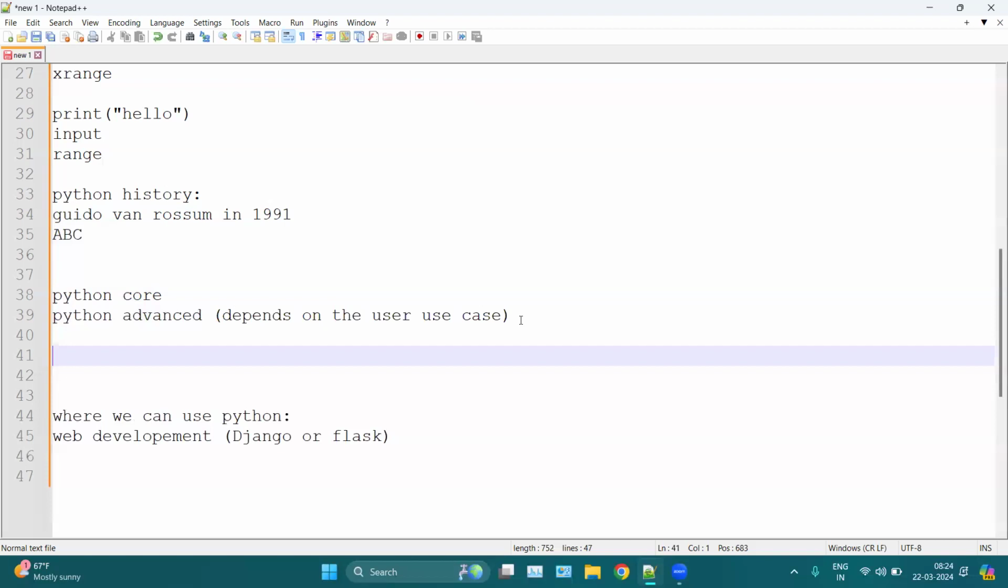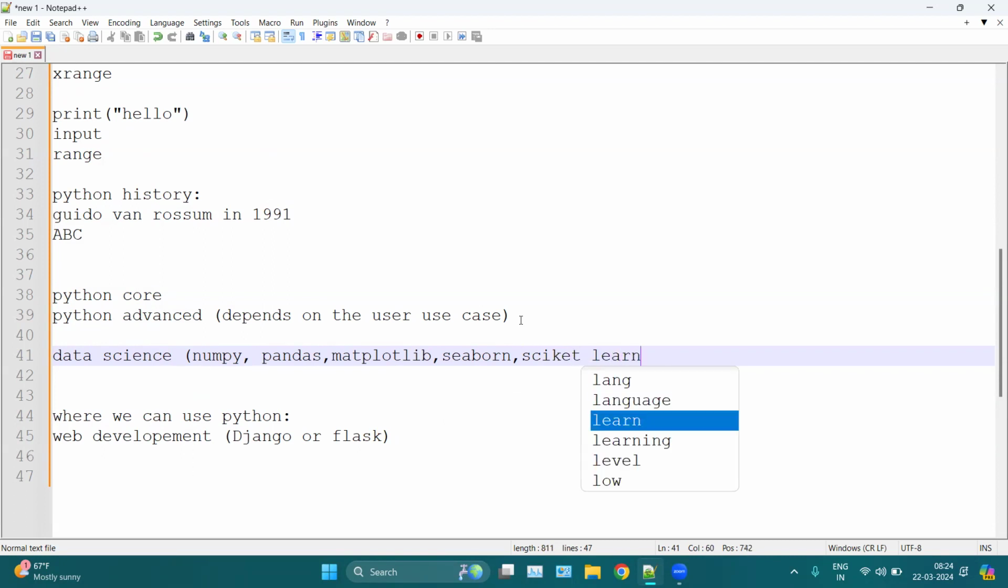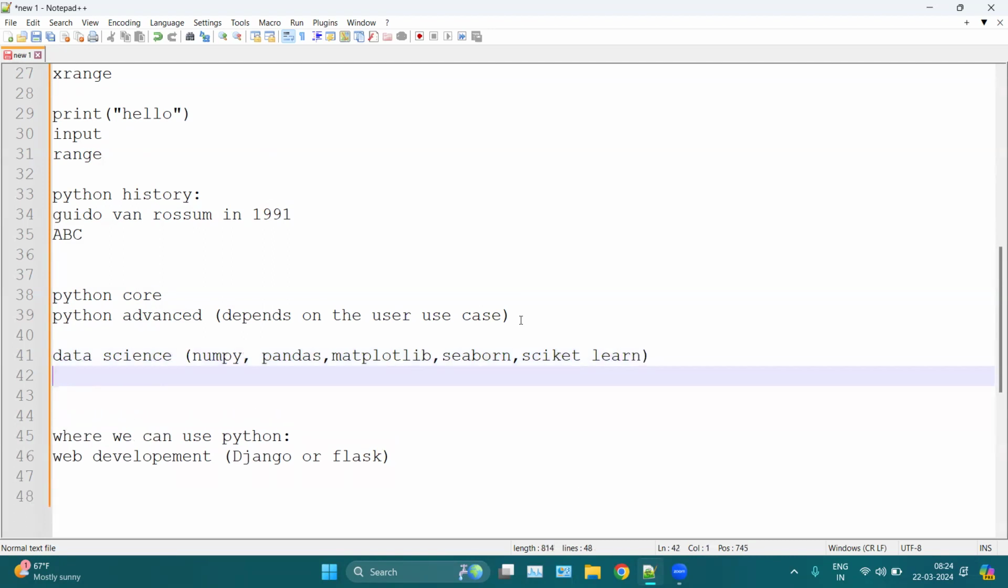For example, my use case is data science. I want to become a data scientist or whatever. So I want to use Python specifically in the data science domain. So I will pick some libraries which are only used in data science. For example, NumPy, Pandas, Matplotlib, Seaborn, and so on, like scikit-learn and some other libraries. Or let's say my use case is ML or AI, then I am going to use TensorFlow, Keras, etc. Right?